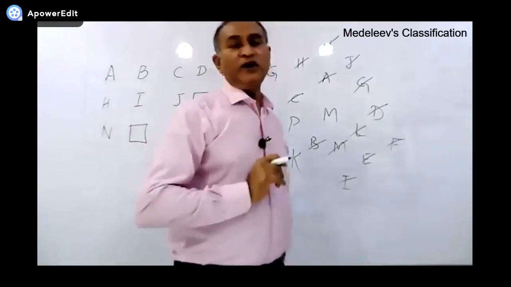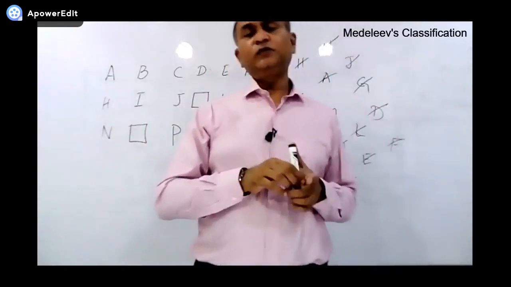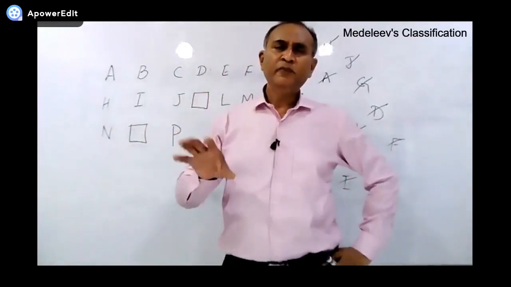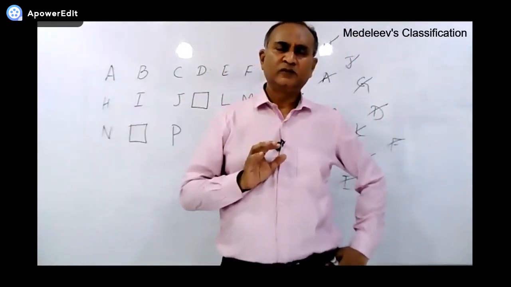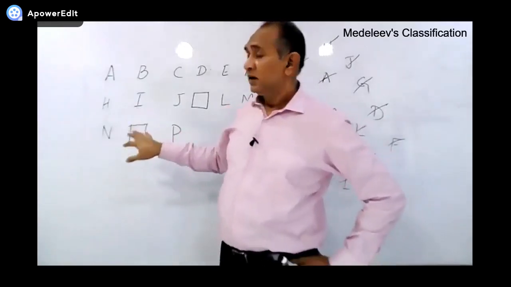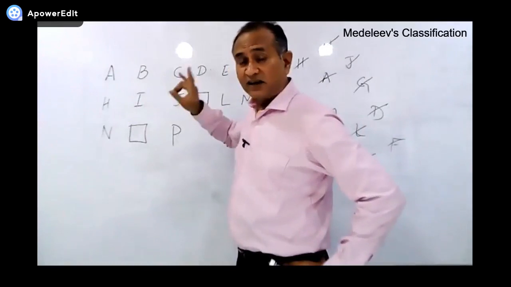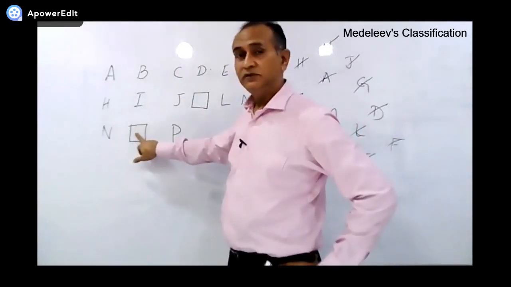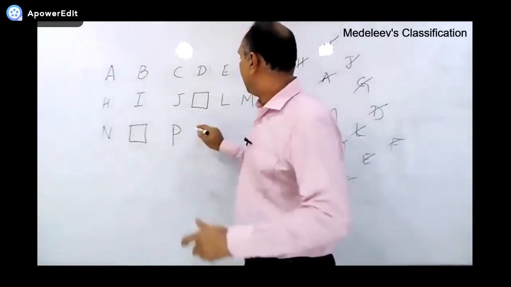So what is the first point? In Mendeleev's periodic table, he left some blank spaces. And according to him, he said at that time that elements would be discovered over here, and over here.